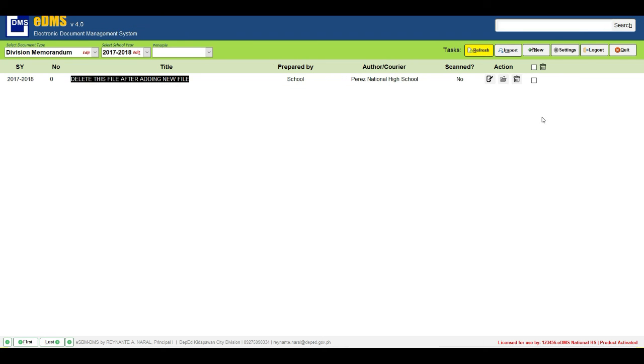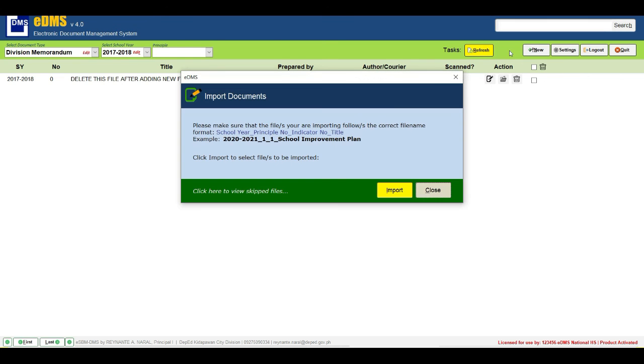Ngayon, anong bago sa ating version 4.0? Okay. Ang bago ngayon ay we have this import button. Mag-i-import tayo ngayon ng file, but make sure na ang file name format ay in this format, school year underscore principal number underscore indicator number underscore title. Example, 2020-2021 principal underscore principal 1 underscore indicator 1 underscore school improvement plan. Ayan. So, click natin yung import.